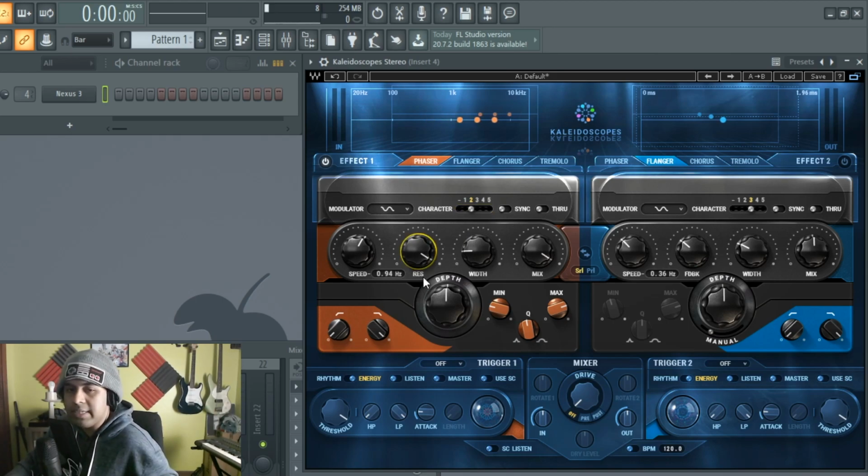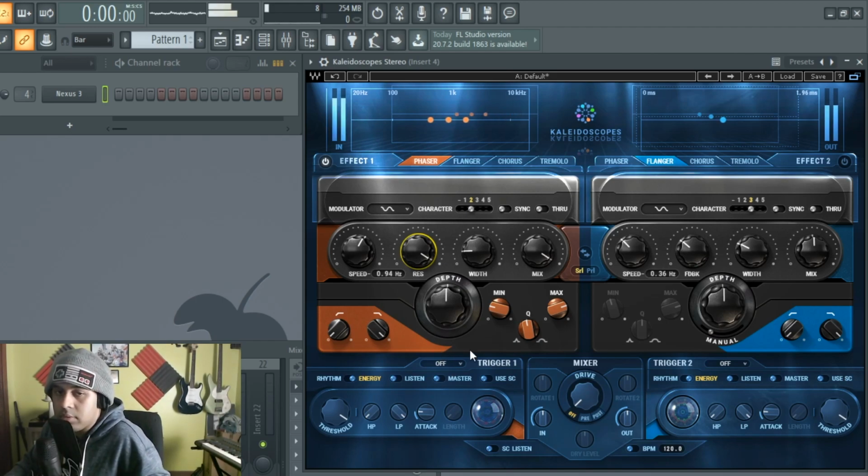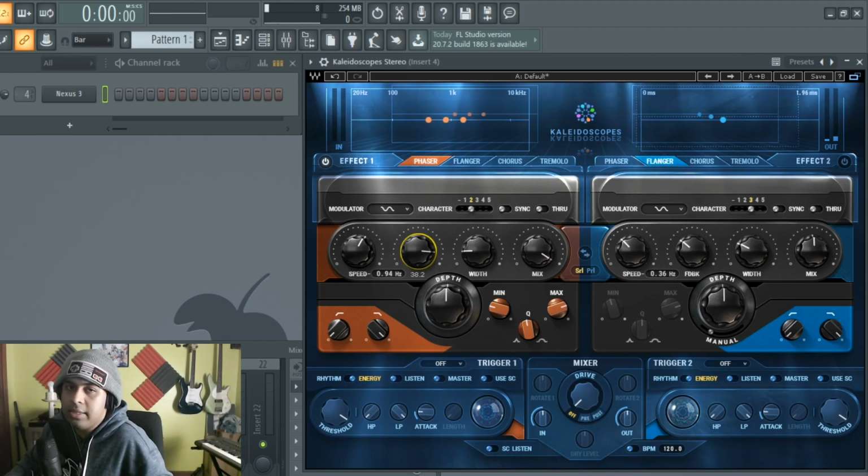Next up, we have the resonance. Y'all should know resonance. The higher you go, the more it sounds. So brace your ears. That's what I'm talking about. That ring modulation style.